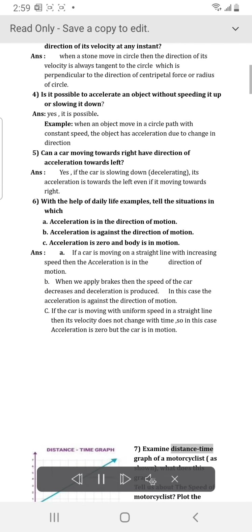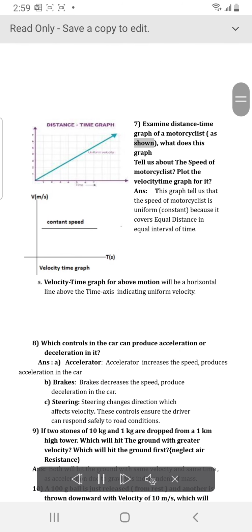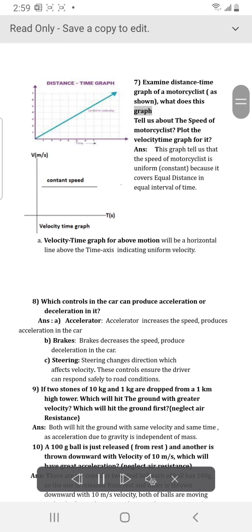Examine the distance-time graph of a motorcyclist, as shown. What does this graph tell us about the speed of the motorcyclist? Plot the velocity-time graph for it. Answer: This graph tells us that the speed of the motorcyclist is uniform, constant, because it covers equal distance in equal intervals of time. A velocity-time graph for the above motion will be a horizontal line above the time axis indicating uniform